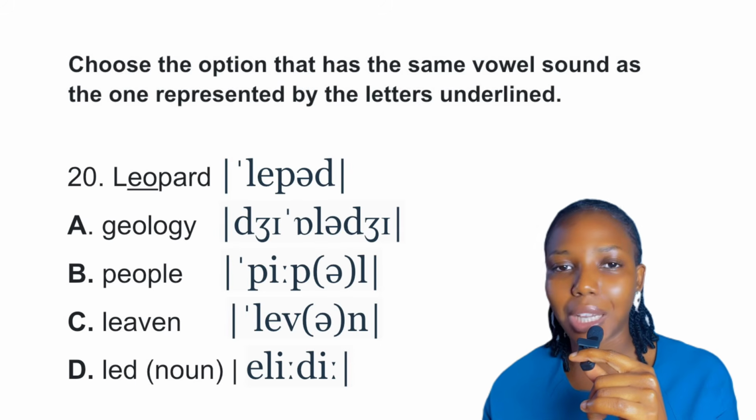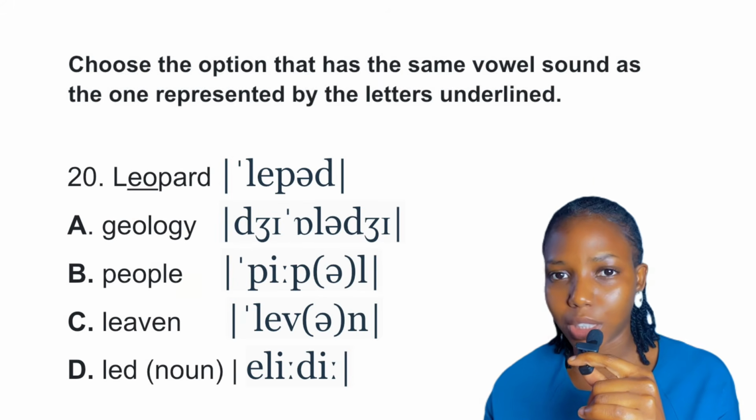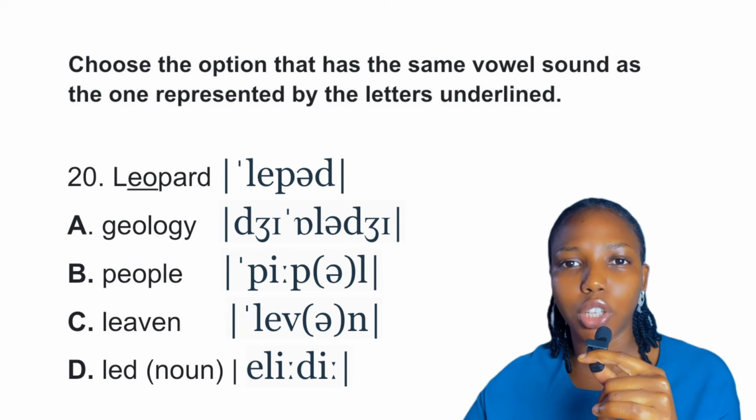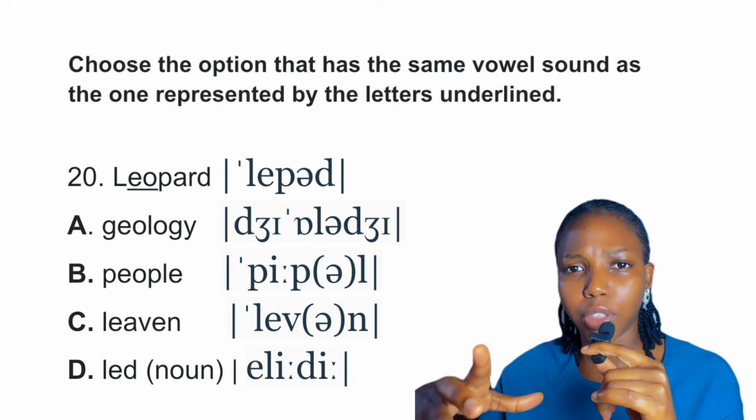Okay. Option C, we have leaven. So leaven is transcribed l, e, v, the schwa sound and n. So we have the E sound in option C. Okay. And leaven is a substance added in dough to make it rise. So typically we think of yeast.